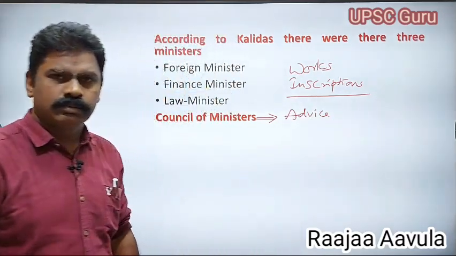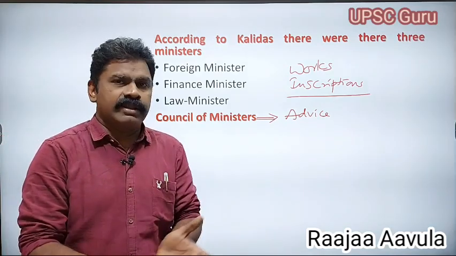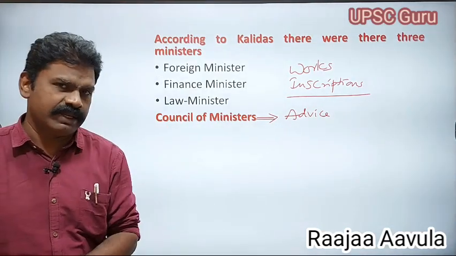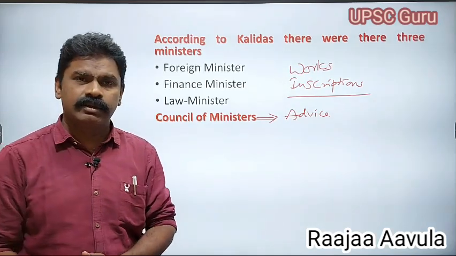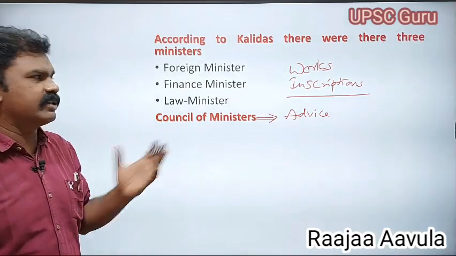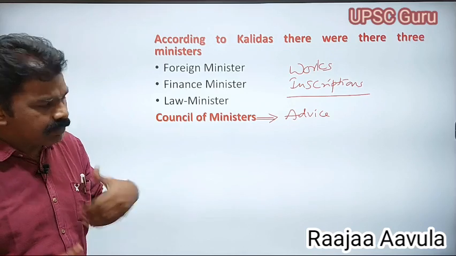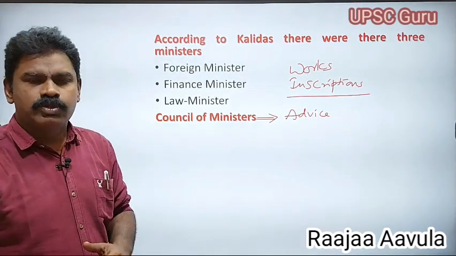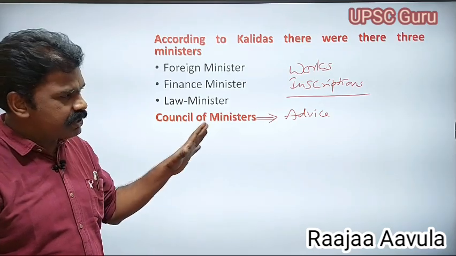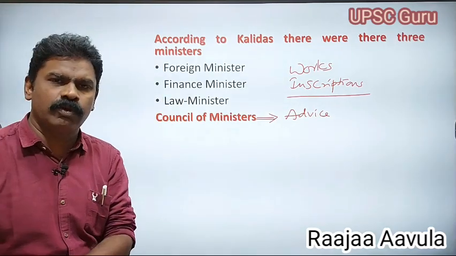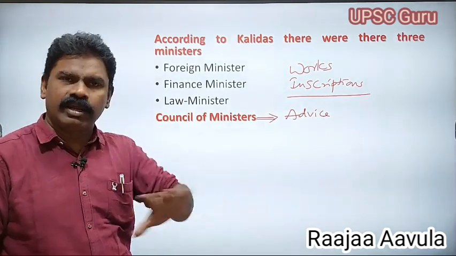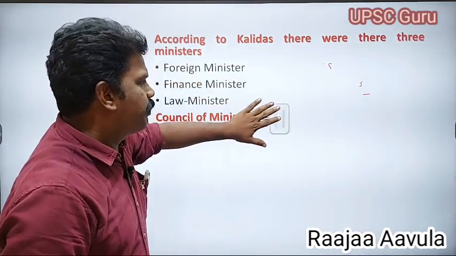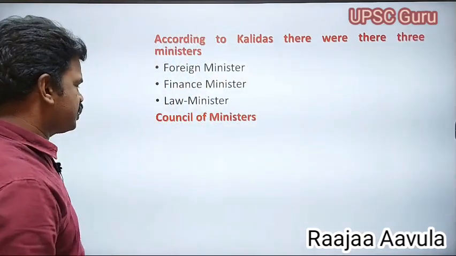The king may take the advice or may not. If the advice was not suitable for the administration, the king would not follow it. That was the importance of the council of ministers.